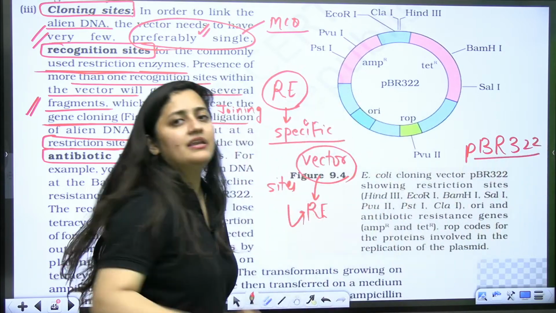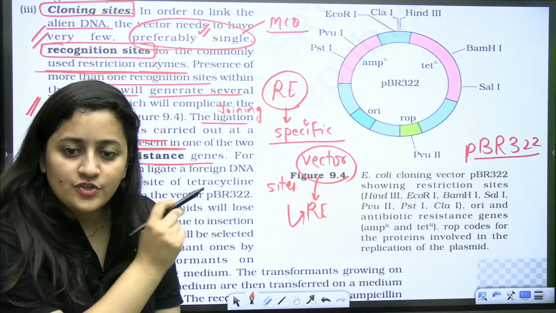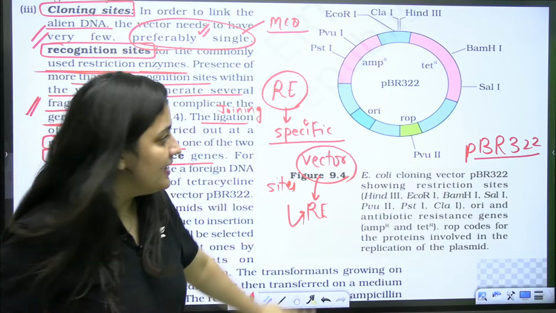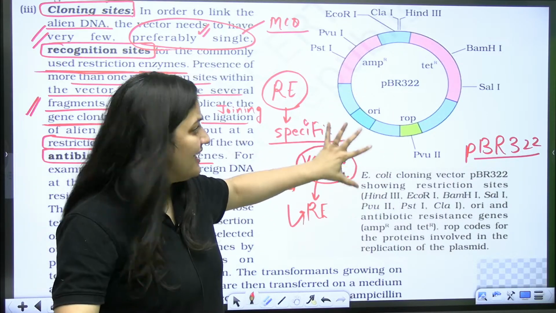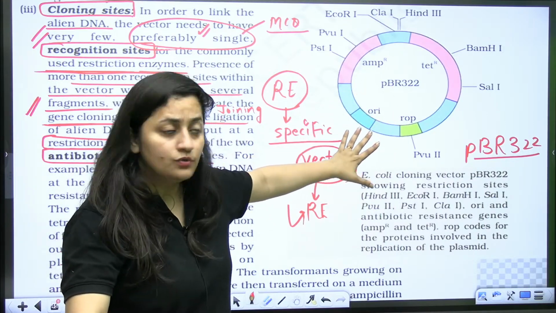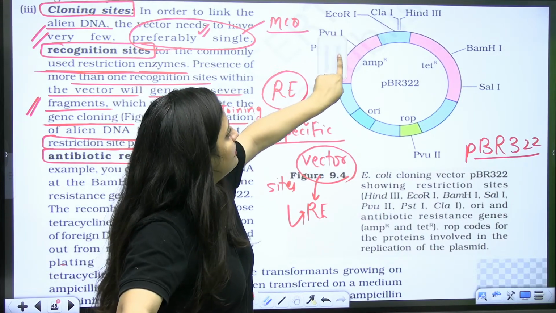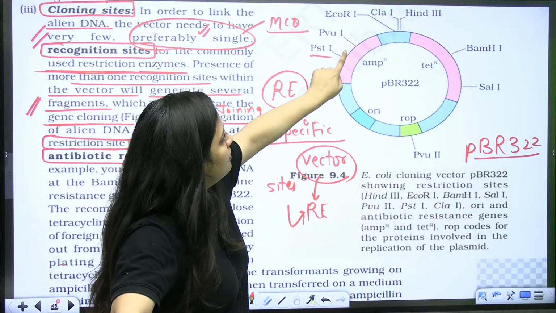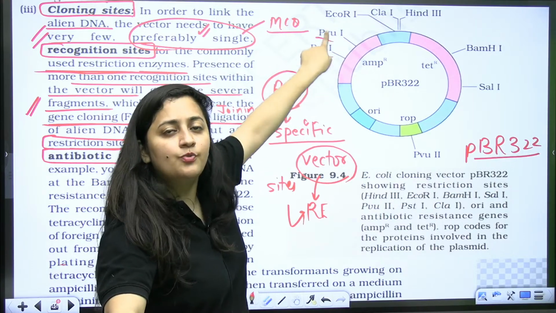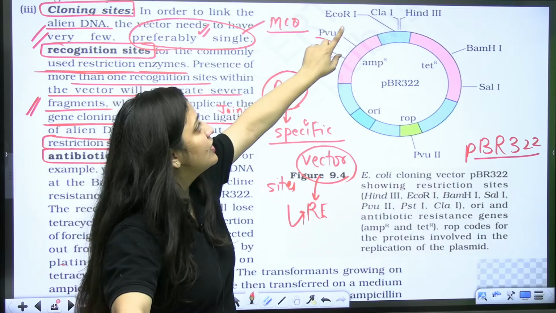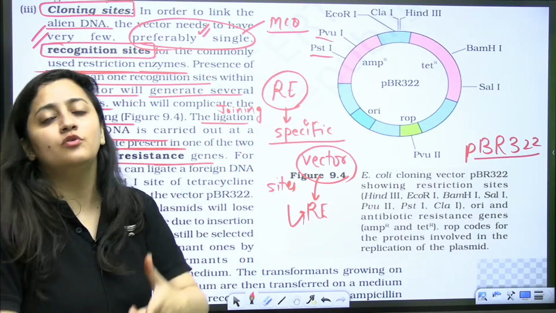But that's something very important. The question will come from this part. They can simply ask you the question from the image. They can ask you anything about PBR322, right? And sometimes, right now here, they have given the enzyme name, no? Instead of that, they can just put A and B. They can ask you what is A, what is B, what is C there. So you should know about it.